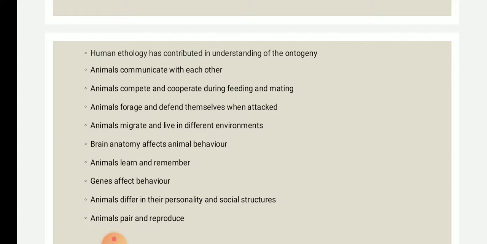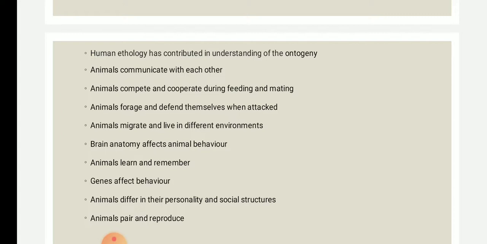For example, male and female are found in different groups or herds, but during the breeding season they come together for mating, and the taking care of the young one is carried out by both of the members, okay.